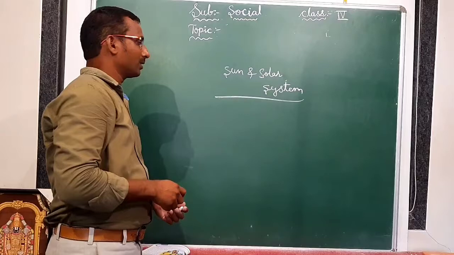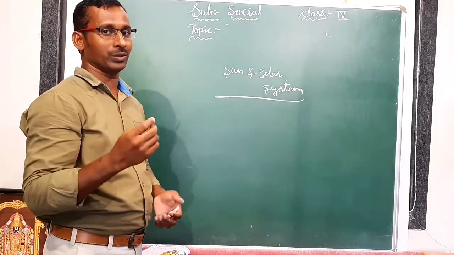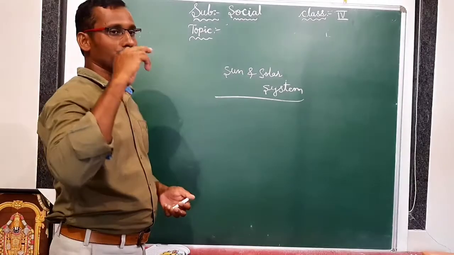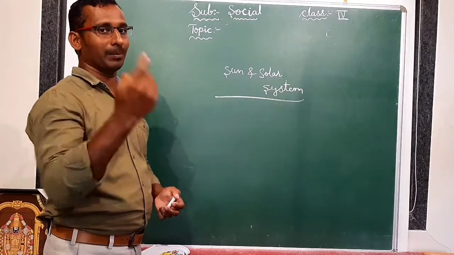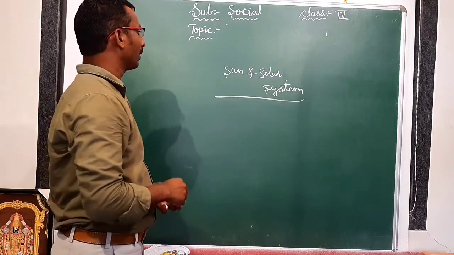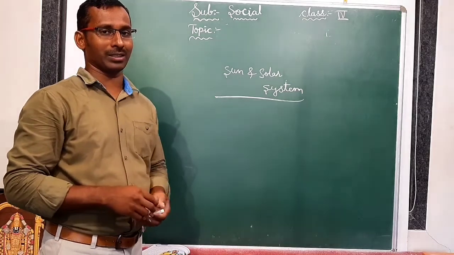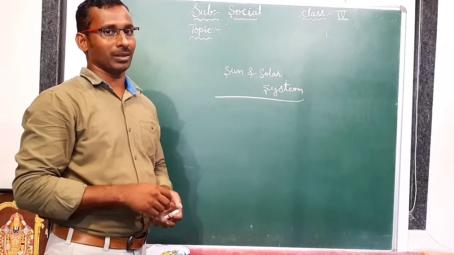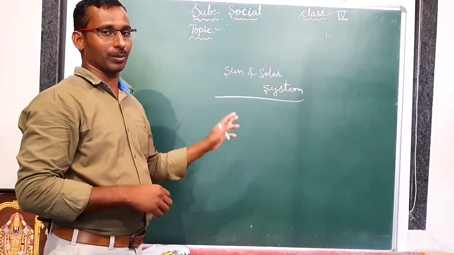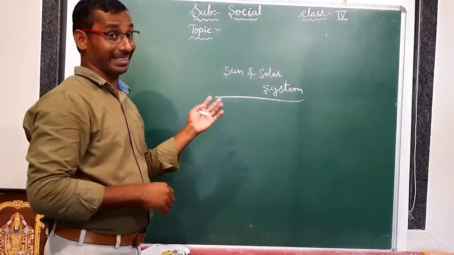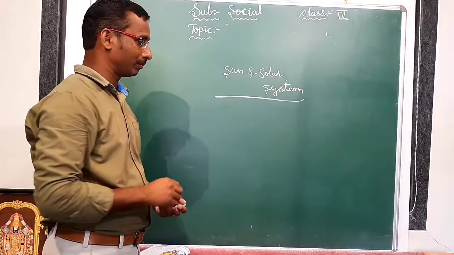And what we discussed, some planets have moons, and these moons are also rotating and revolving around the planets. And what are the 8 planets? Mercury, Venus, Earth, Mars, Jupiter, Saturn, Uranus, Neptune. These are the 8 planets, and we also discussed how many days they take to revolve around the sun. Is it clear?